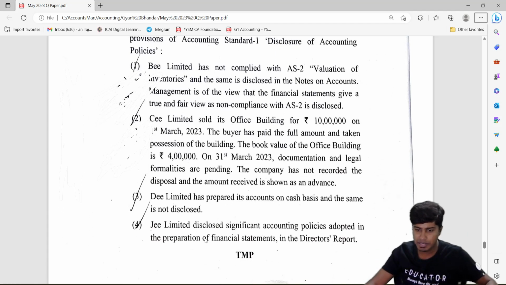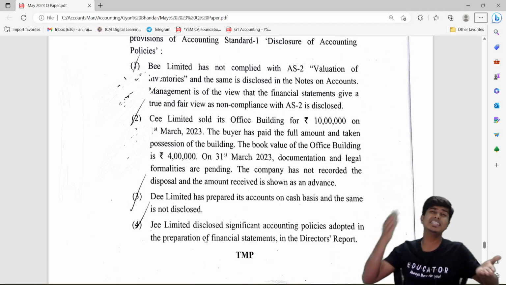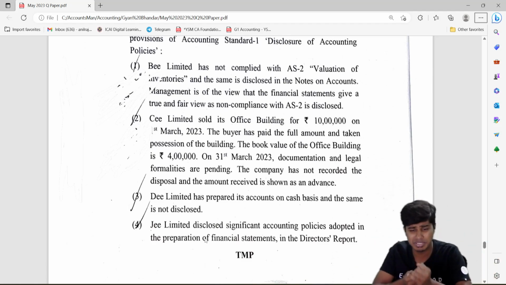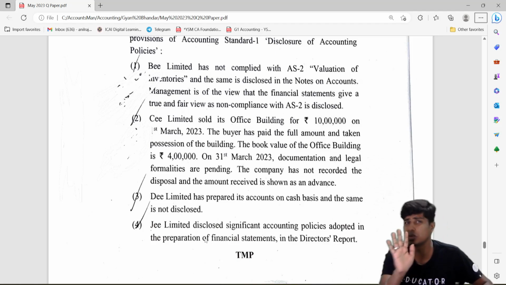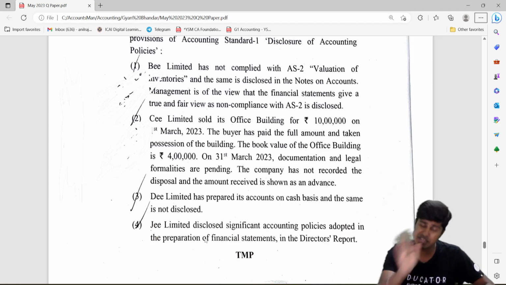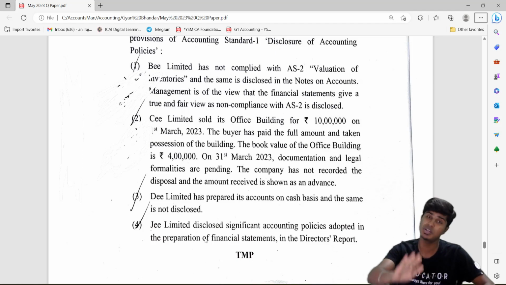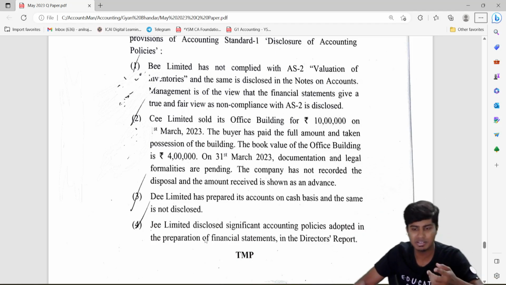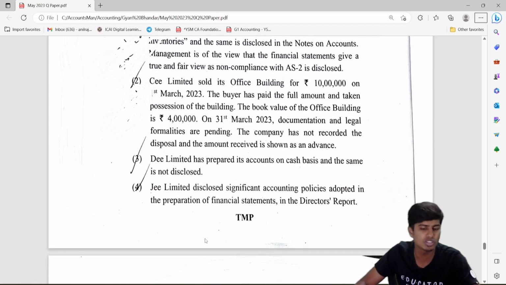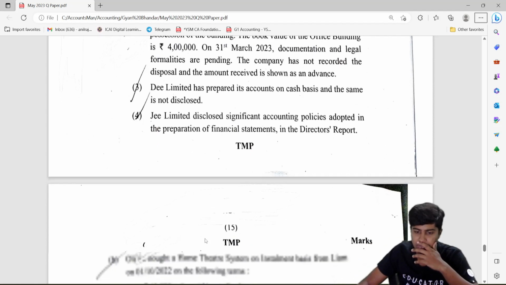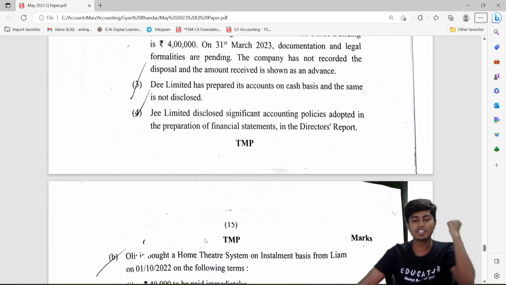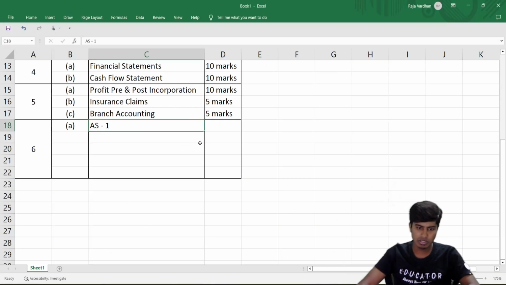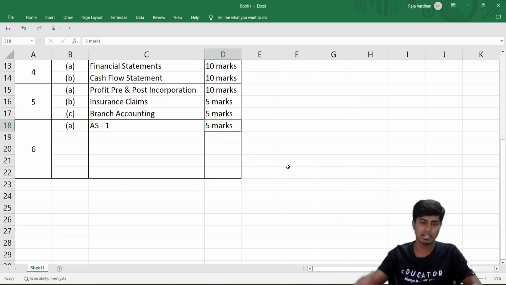And D Limited has prepared its accounts on cash basis. Accounting Standard 1, fundamental accounting assumptions, it has to be on the basis of accrual system. They have recorded on cash basis, they would have to disclose that the fundamental accounting assumption of accrual is not followed. One liner disclosures, 1 mark is what you would get for it because there are 4 sub questions and each question is 4 marks. G Limited disclosed significant policies in the director's report. They should disclose in notes to accounts. So that's it. The first one is based on disclosure of accounting policies, a 5 marker.